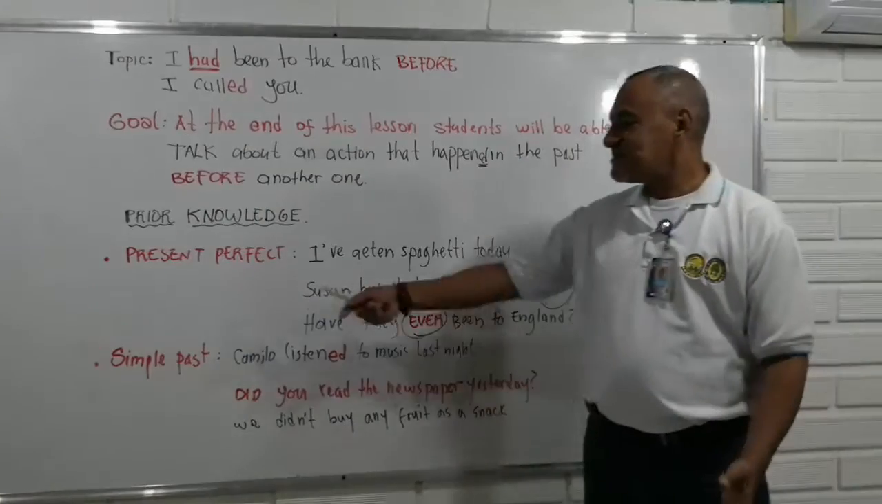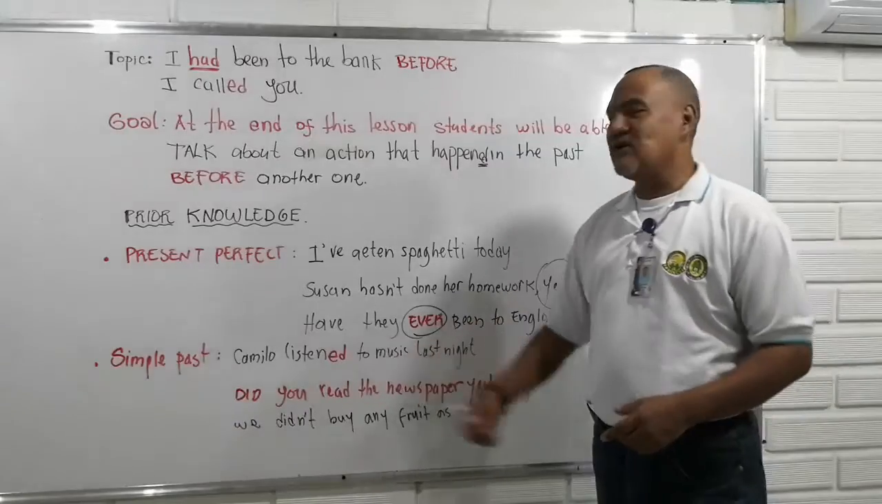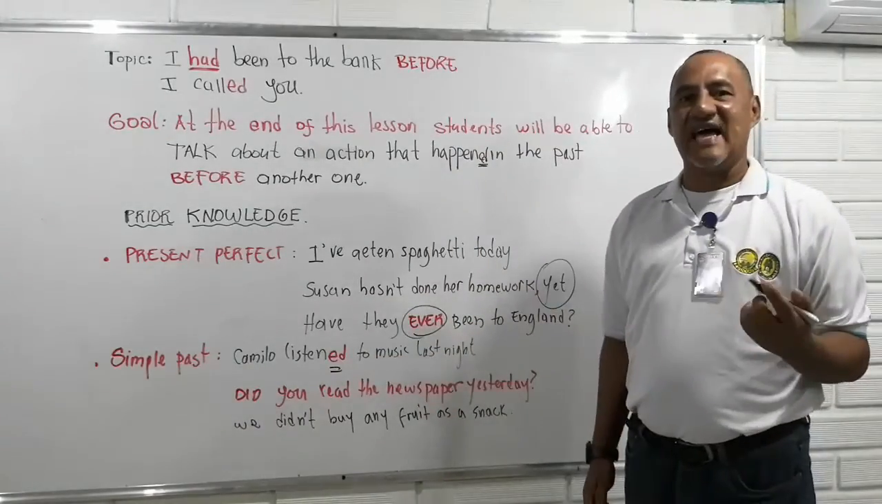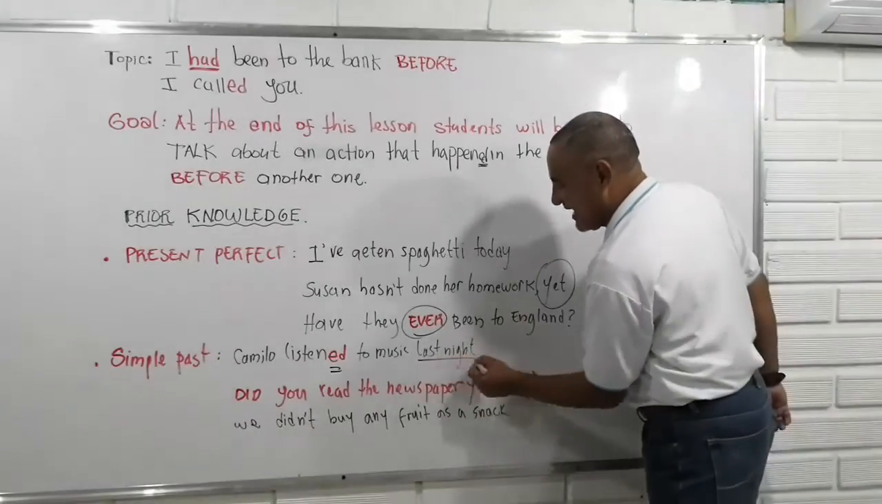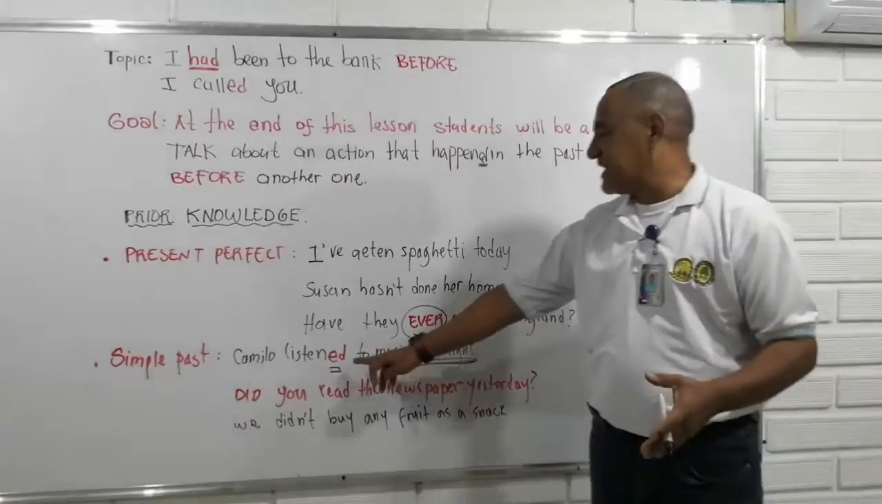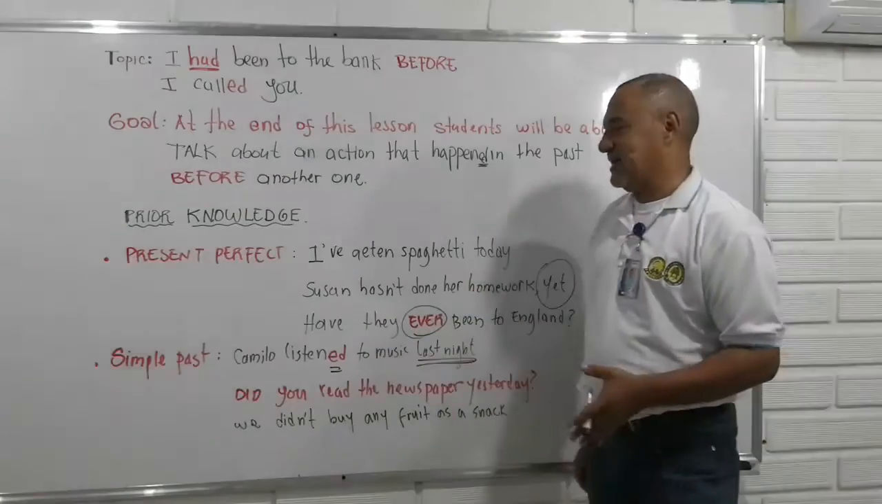Now, let's go into simple past. Look, Camilo listened, so it's a regular verb, to music last night. So here we have a time marker, last night, anoche. We know exactly when this activity happened, last night.